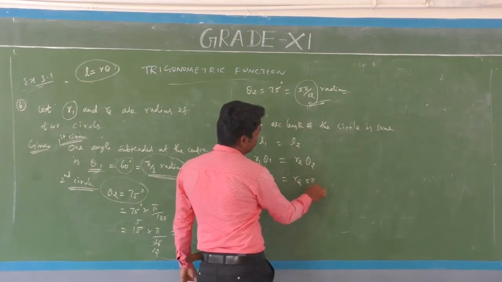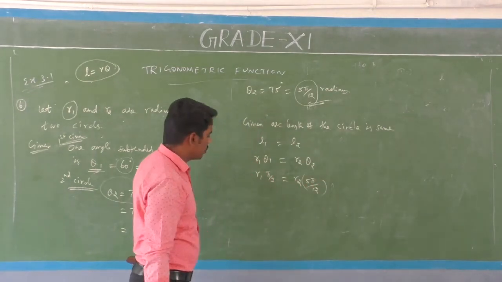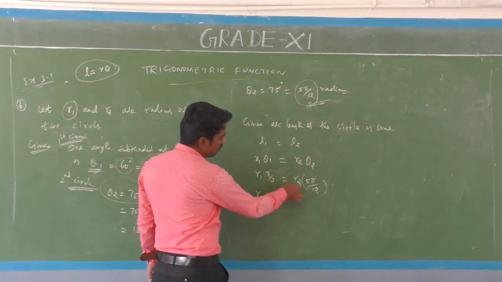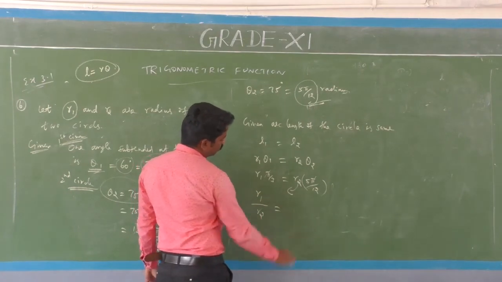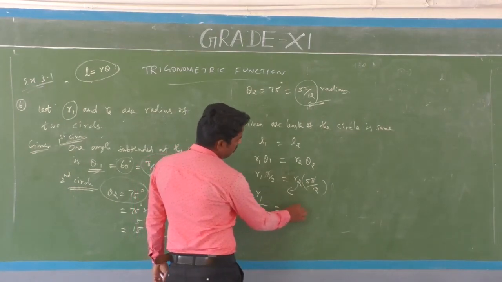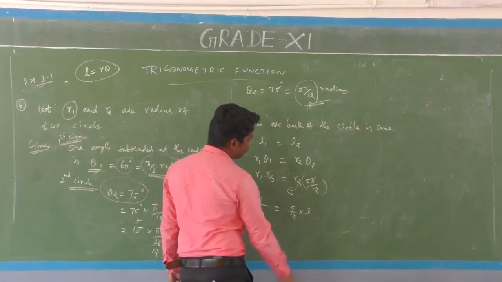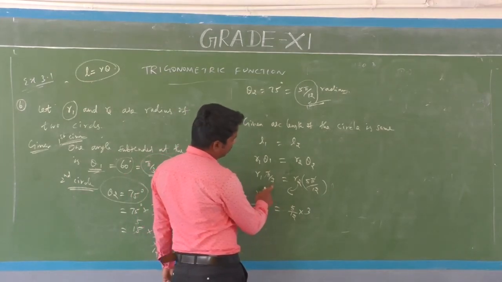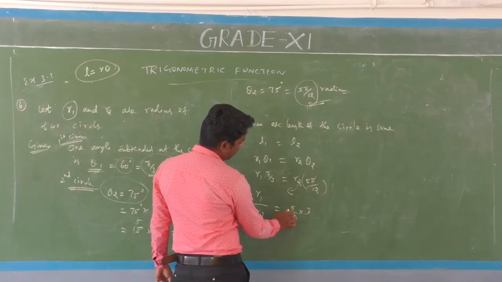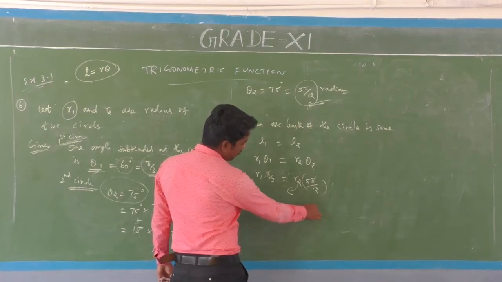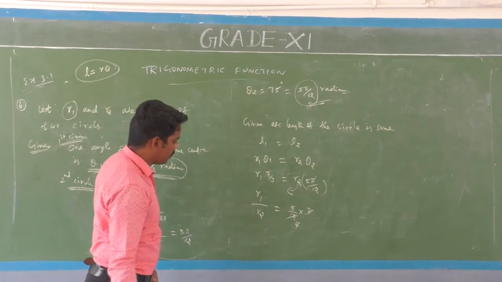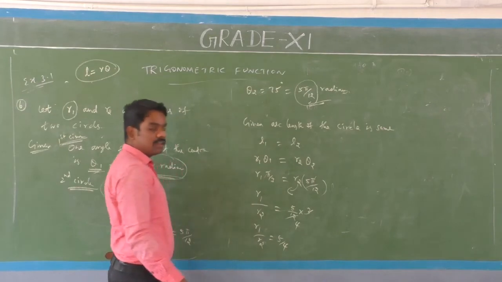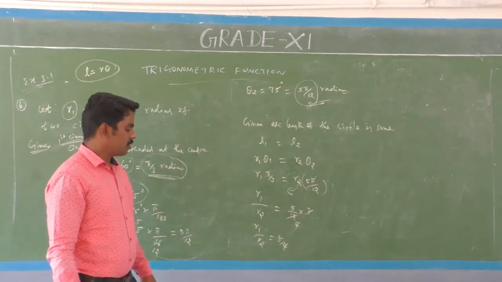So 5 by 12. The 5 is going to cancel. Remaining R1 divided by R2 is equal to 5 by 12 into 3. Here the 3 in the numerator cancels with the denominator 12, leaving 4. So R1 by R2 is equal to 5 by 4.